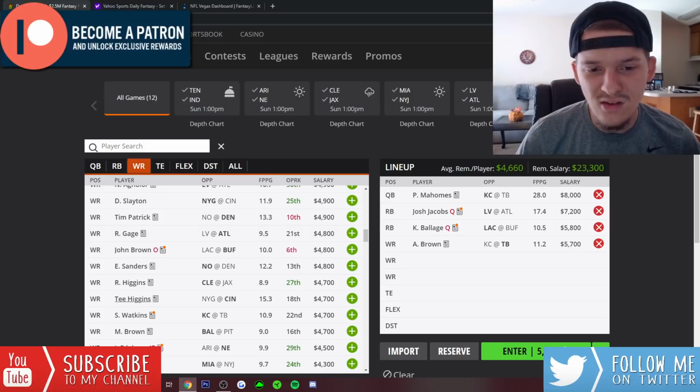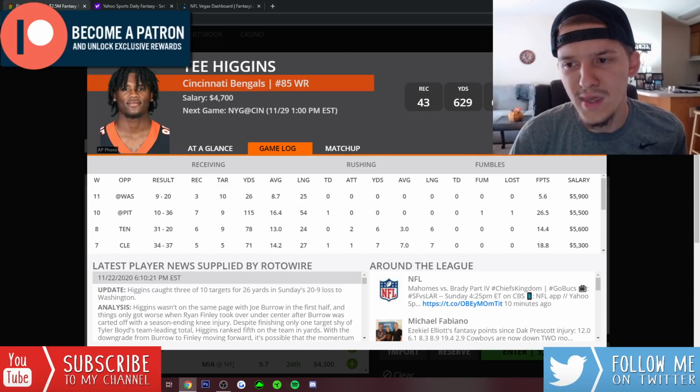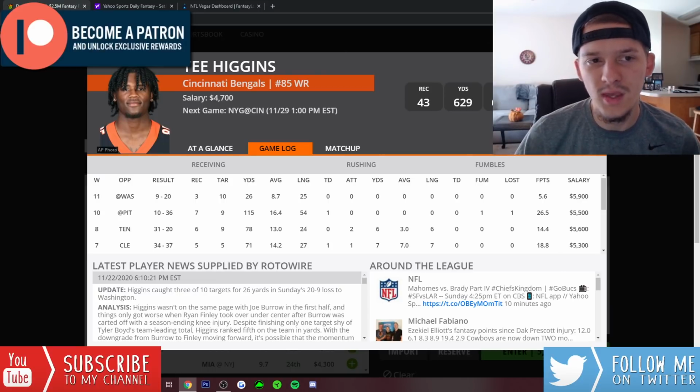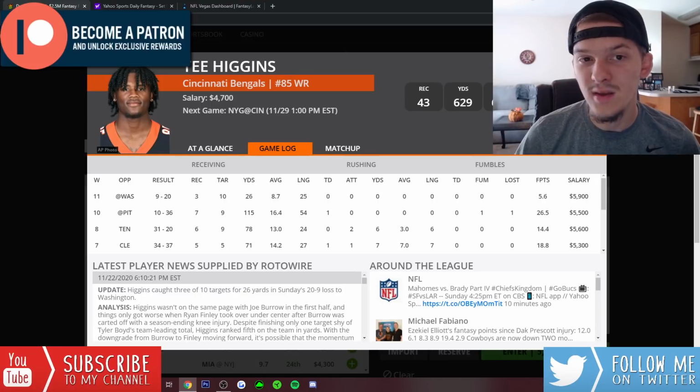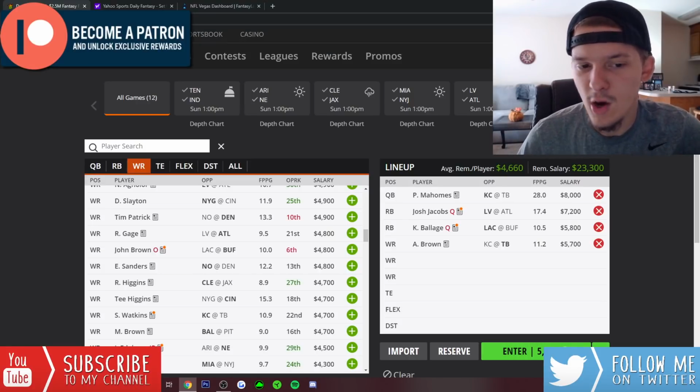And T. Higgins as well, 4,700. Another guy that's just getting great volume, 29 targets or 28 targets over their last 3 games. Should not be 4,700 against the Giants, a pretty favorable matchup. I don't expect the Bengals to be a very explosive offense with Brandon Allen at quarterback, but these are still really talented receivers that can find ways to get open. I still think Brandon Allen will find a way to get these guys the ball. So I do like the Bengals receivers this week, and I'm not hearing much talk on them.